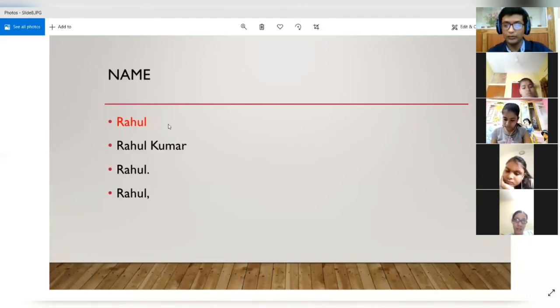Okay, so now we come to the name part. In the name, you had just to write your first name, but some of you wrote your whole name. So this was not correct. Then some of you even put a full stop and a comma, as you can see in the third and fourth example. You were not required to put a full stop or a comma after your name. Only your first name was required, and you did not have to leave any line after the subscription. It should come immediately after the subscription.